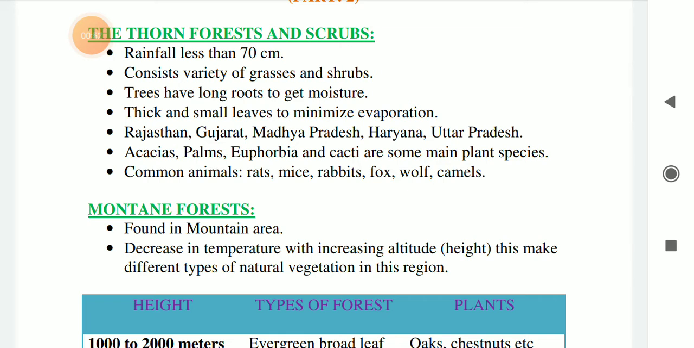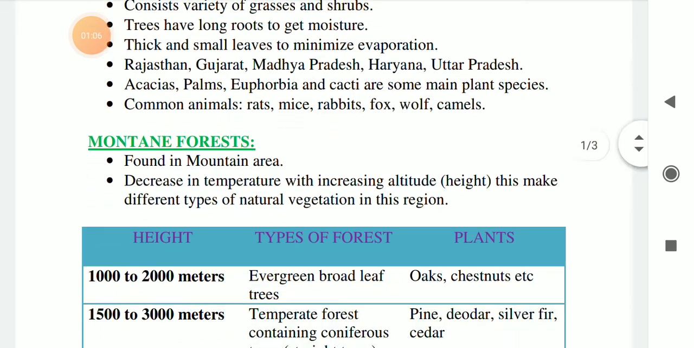cacti type species which we find in the thorn forest region, and some common animals are present in the thorn forest regions like rats, mice, rabbits, fox, wolf, camels and etc.